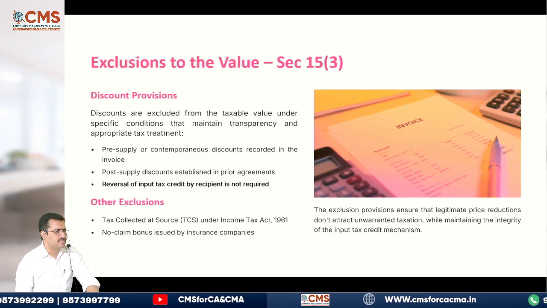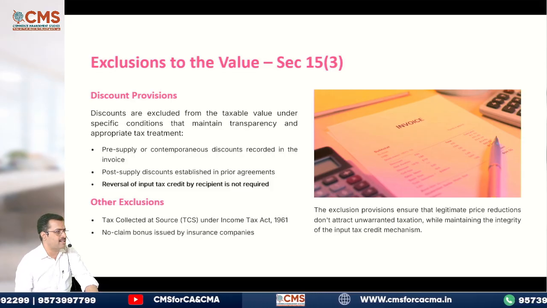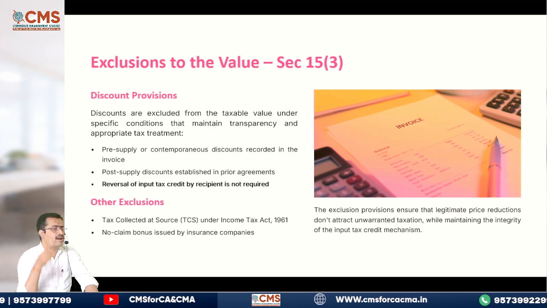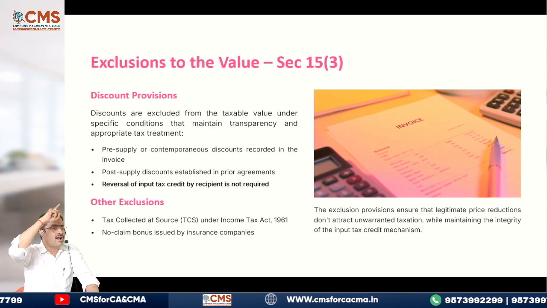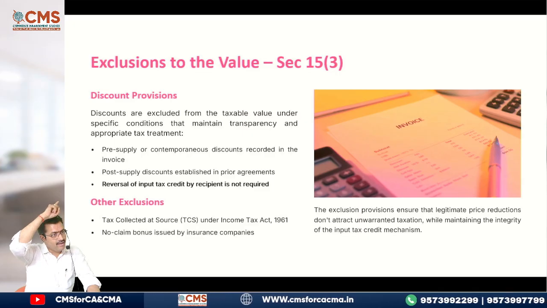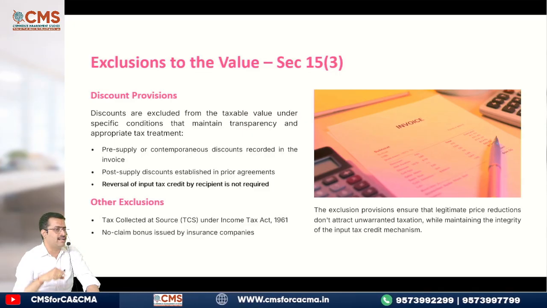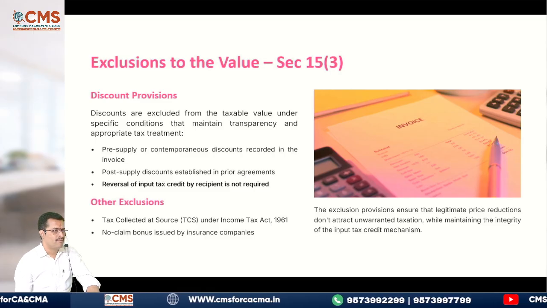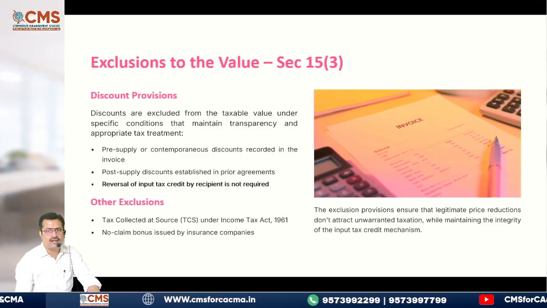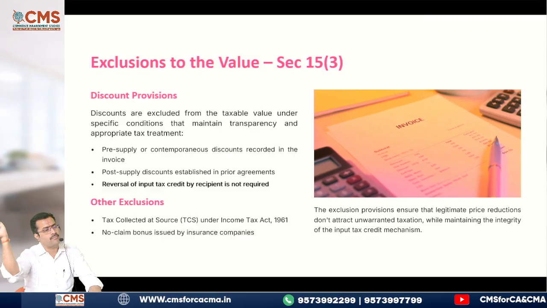Next, other exclusions. The TCS. TCS means tax collection at source levied under the Income Tax Act 1961. So when you buy any car above 10 lakhs, they will add 1% TCS and give. You would have learned this already. Same way even for alcoholic liquor, same way for tendu leaves. What all we learned just now in reverse charge mechanism, the same points will come even there.